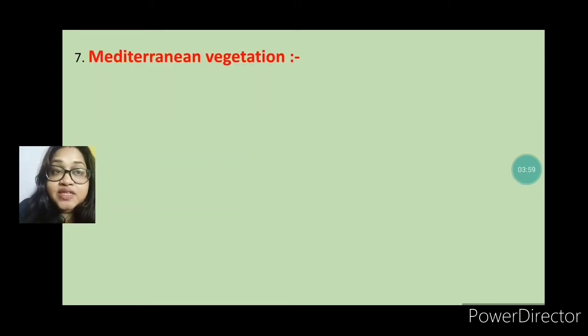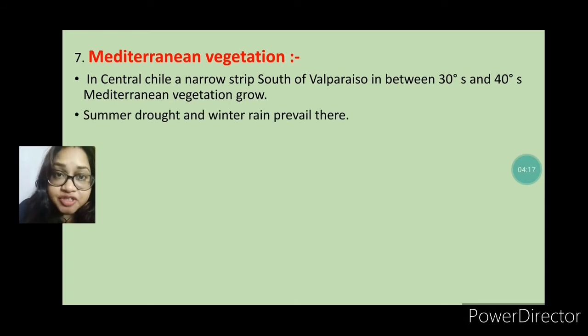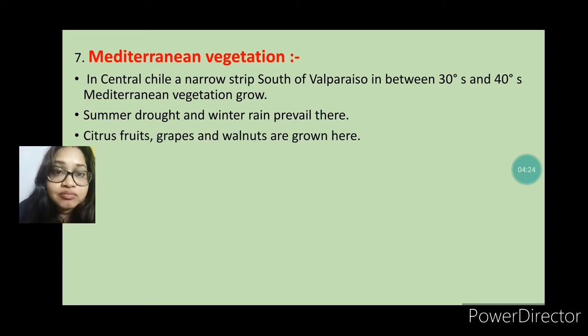Next we will discuss the Mediterranean vegetation. It is in central Chile, in a narrow strip south of Valparaiso, between 30 degrees south and 40 degrees south. Here the summers are dry and the winters are wet, so rainfall happens during the winter season. Here you can find citrus fruits, grapes and walnuts.